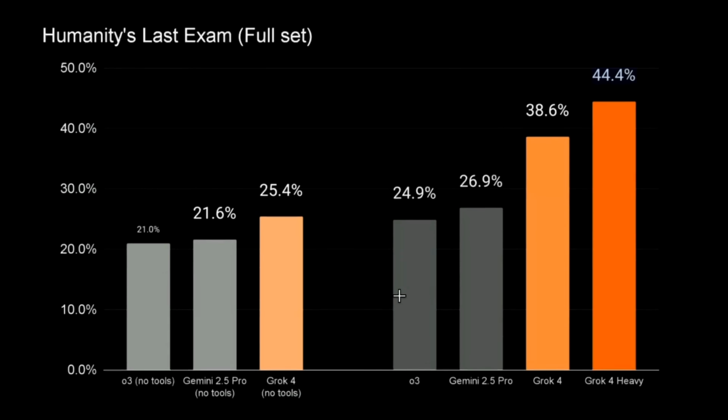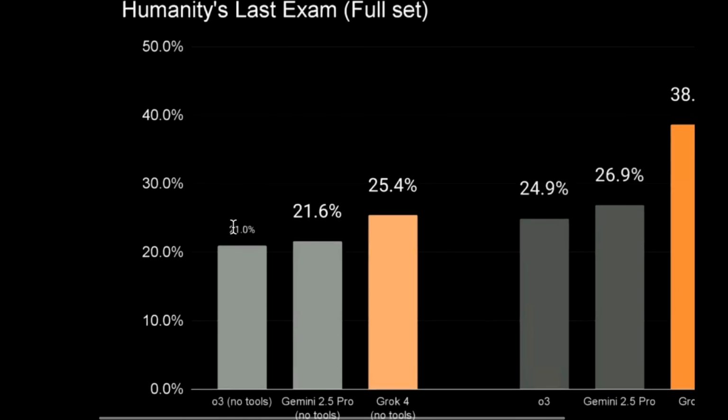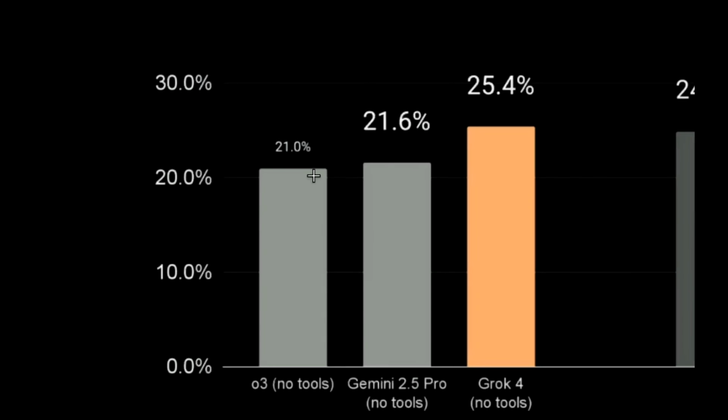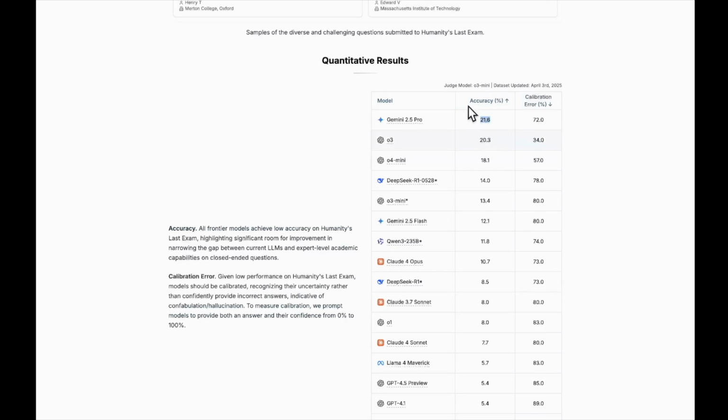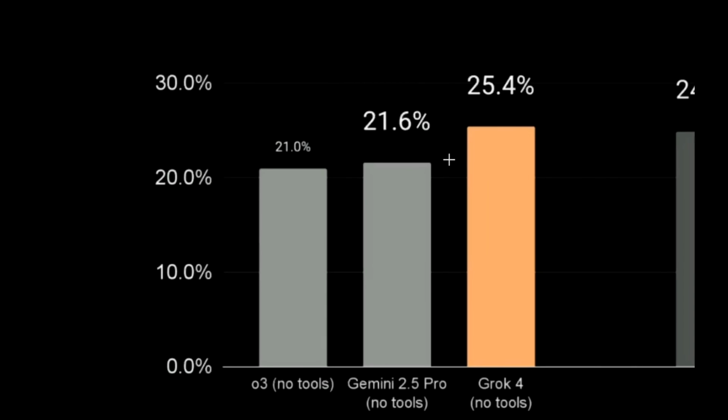These are with the help of tools. Using tools, the models were able to score this. Whereas this is the actual percentage that is listed on the Humanity's Last Exam website. So here you can see OpenAI o3 scores 21%, Gemini 2.5 Pro slightly ahead scores 21.6%, and Grok 4 scores 25.4%. And you can see at the bottom it is mentioned without any tools. So this is the comparison that is listed over on the website. So we do see some improvement, but it is not the absolutely drastic improvement that we saw in the leaks.